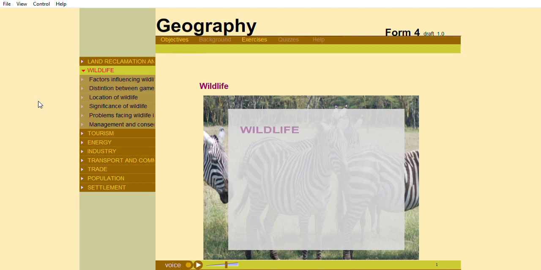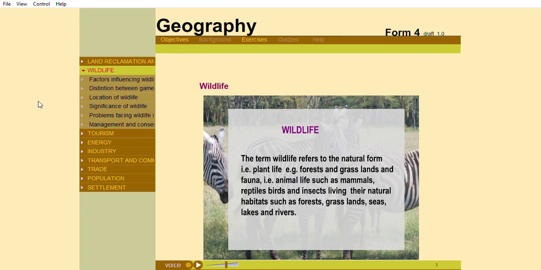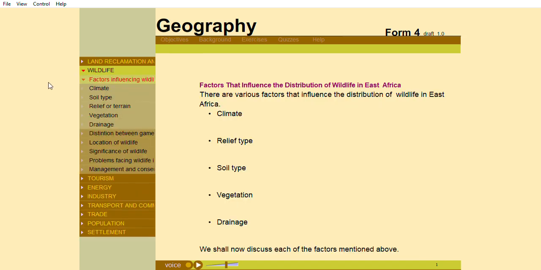Wildlife. The term wildlife refers to the natural form, that is, plant life, for example, forests and grasslands, and fauna, that is, animal life such as mammals, reptiles, birds and insects, living in their natural habitats such as forests, grasslands, seas, lakes and rivers.